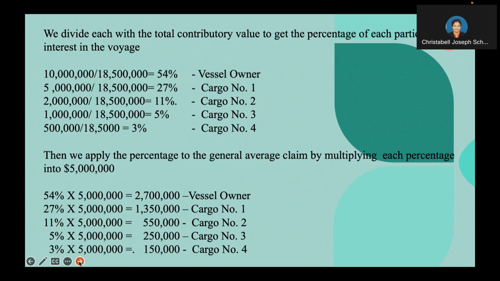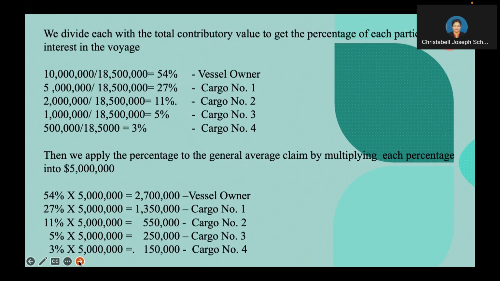Now, cargo owner number one's percentage is 27%, and that needs to be multiplied by $5 million, which amounts to $1,350,000. Similarly, we have to do it for the rest of the cargo owners, that is cargo owner 2, cargo owner 3, and cargo owner 4.